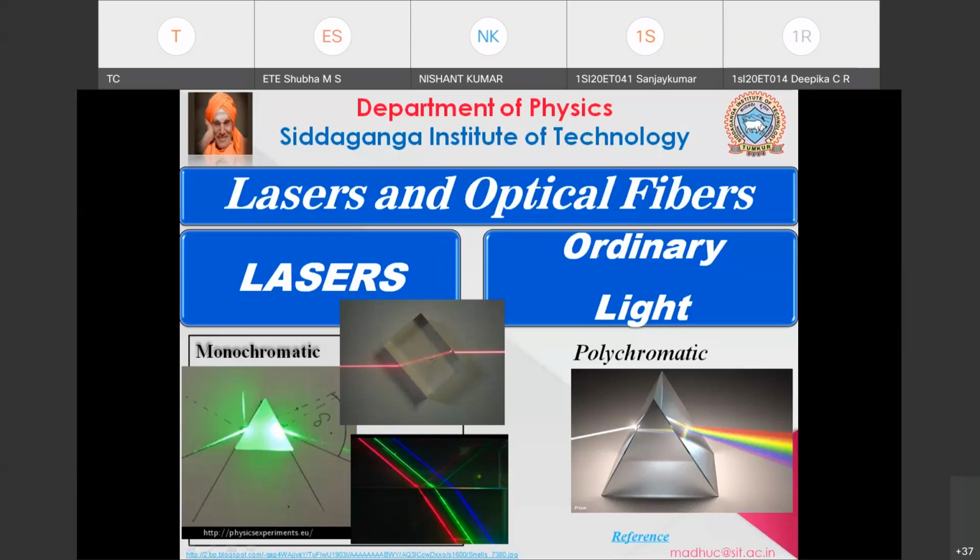Okay. So monochromatic is monochrome. Mono means single, chrome means single wavelength. Laser is monochromatic and polychromatic light has many wavelengths. Many wavelengths. Okay.